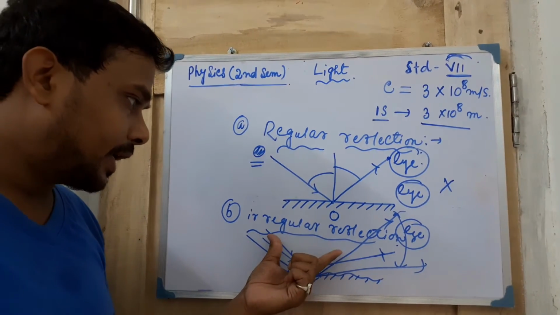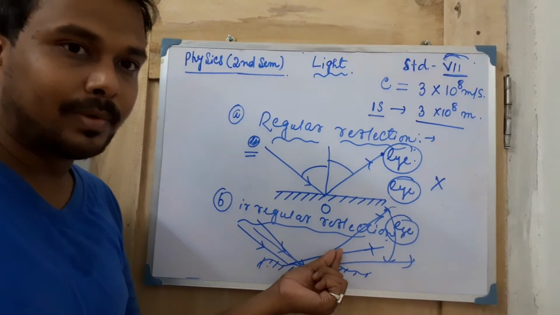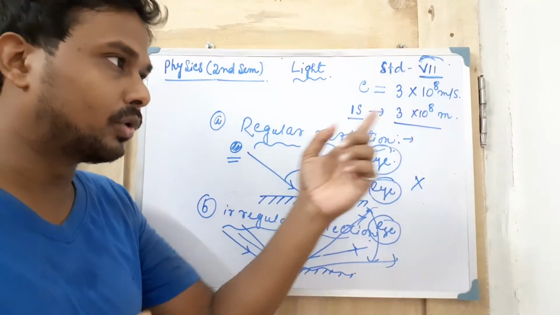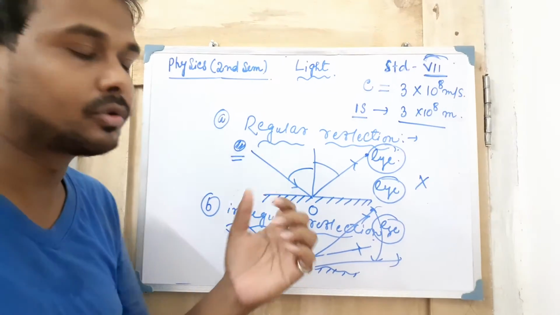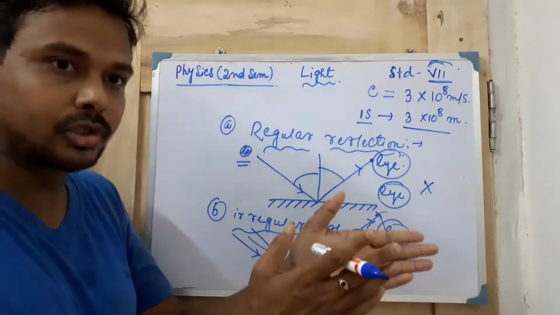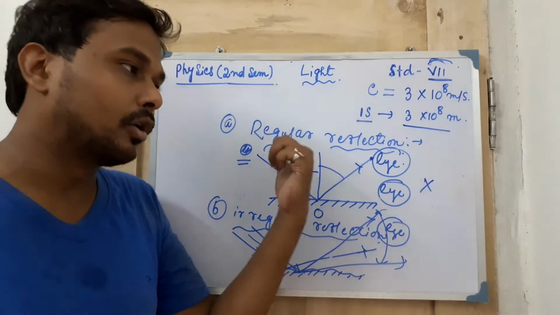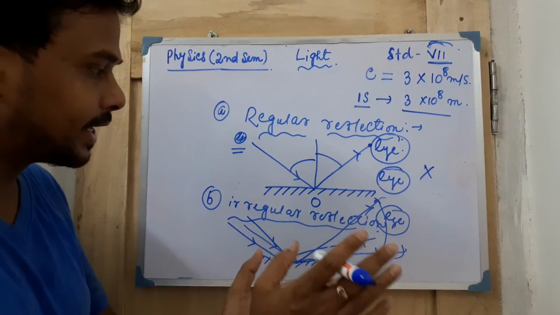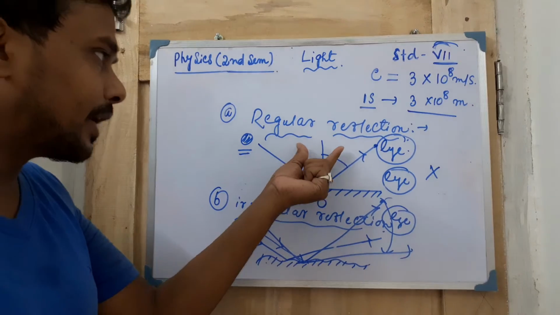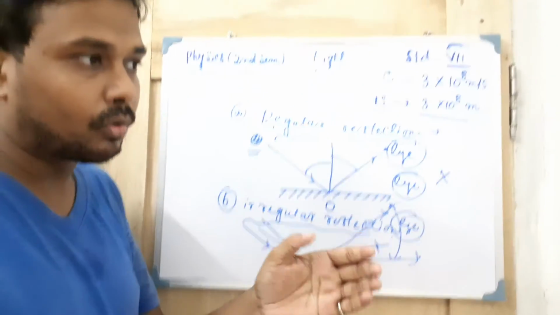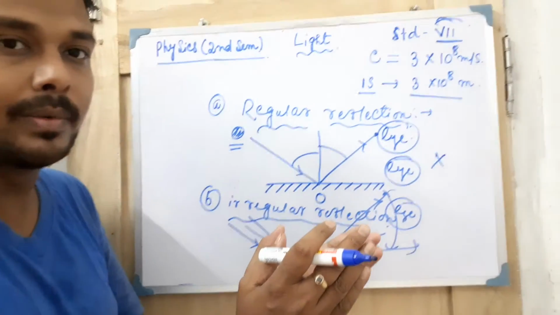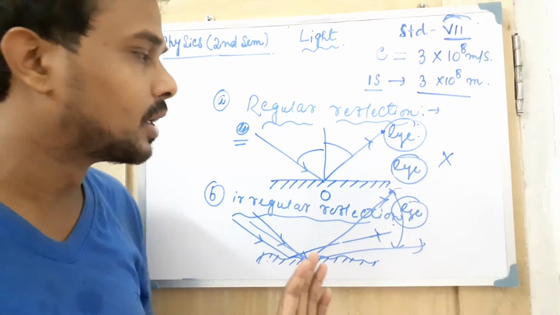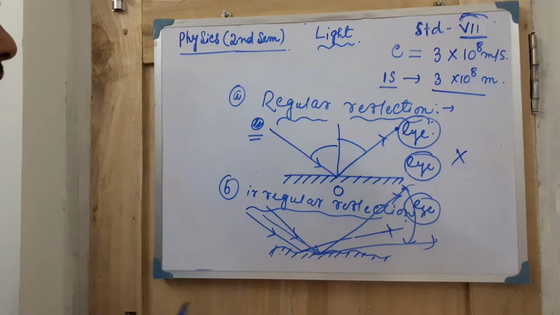Due to the irregular or diffuse reflection, the ray of light is spread throughout the whole surface of the earth, the portion where it is day, not the night portion. Within this area, you can easily see. If regular reflection took place, only a small part would be visible to us and the rest would be dark. So this is the thing I will tell you.